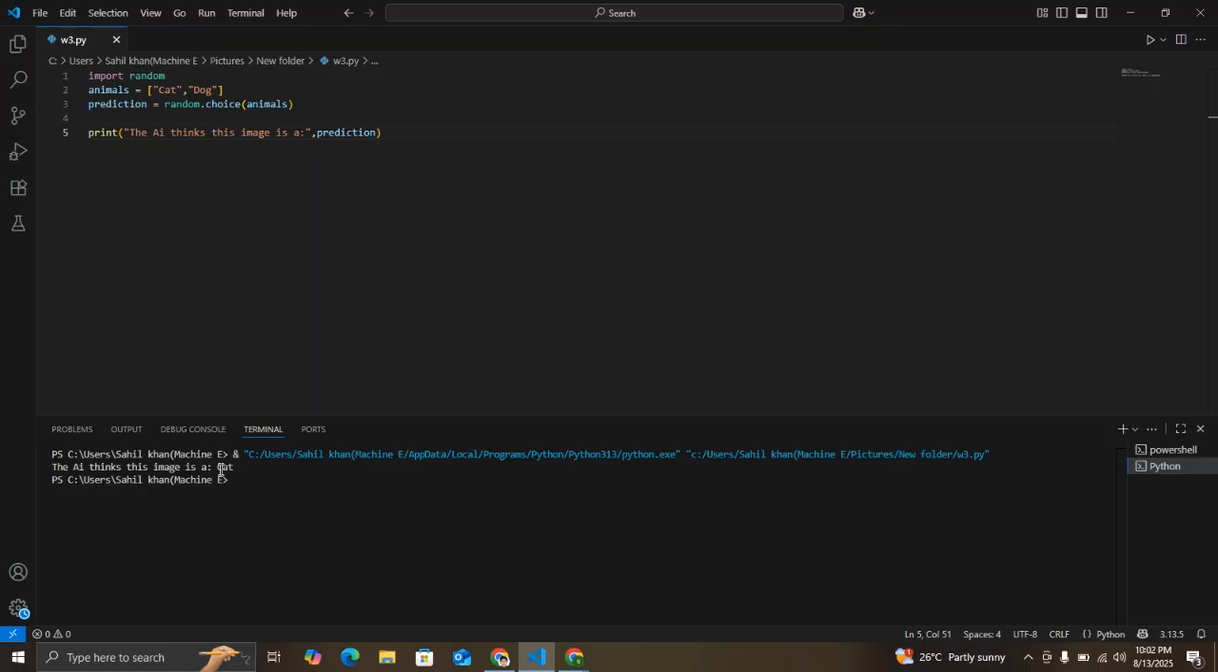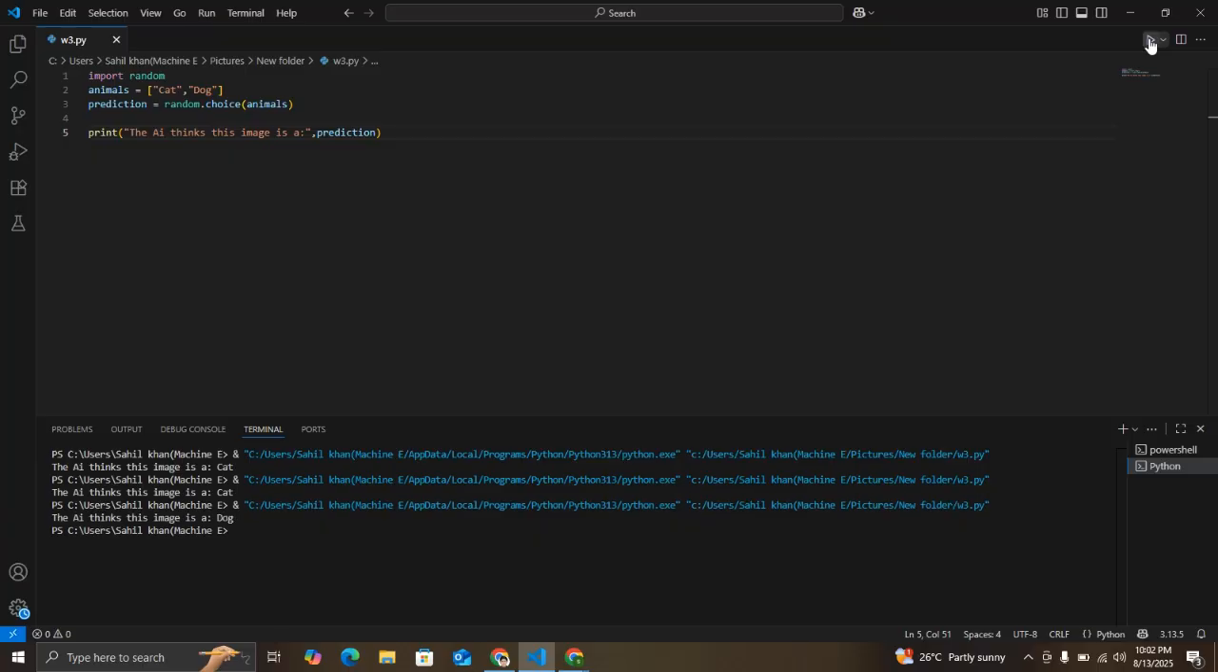Okay, now what's the next image? The next prediction will be, I think, dog, but I'm not certain. Still cat. So it depends on the machine which value it picks. Now let's pick a dog. However many times you run the code, it will pick a value again and again, like this image is a dog or this image is a cat, etc.